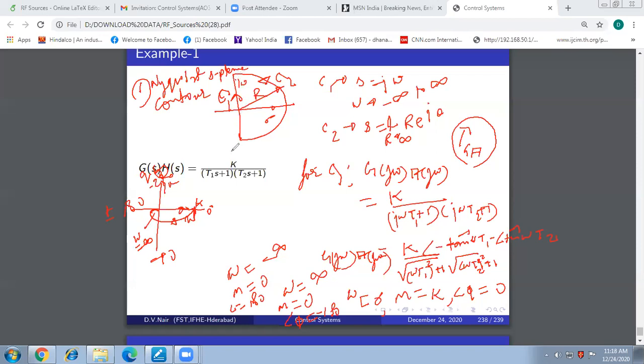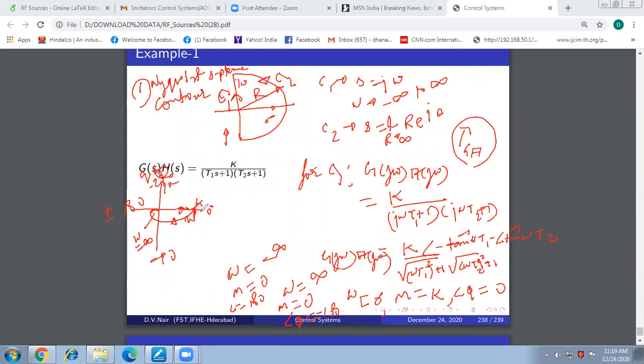So for the negative half of the imaginary axis, omega is running from minus infinity, because our Nyquist contour is drawn in the clockwise direction. So it will move from minus infinity in this direction. Your arc will proceed along the negative imaginary axis, not in the downward direction, because it is traced in the clockwise direction. So when omega is equal to minus infinity, you are again at the 180 degree line. Magnitude is 0, so you are here.